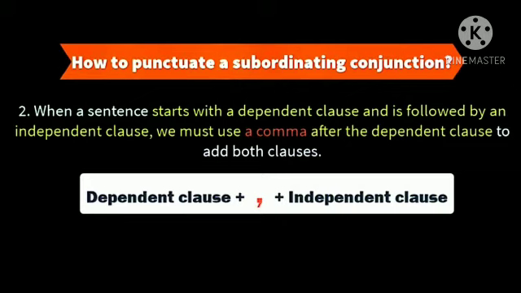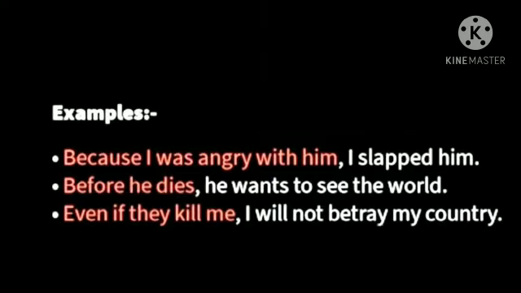Now the second rule, when a sentence starts with a dependent clause and is followed by an independent clause, we must use a comma after the dependent clause to add both clauses. Means when a sentence starts with a dependent clause using a subordinating conjunction and we want to add an independent clause, we add it by separating it with a comma.